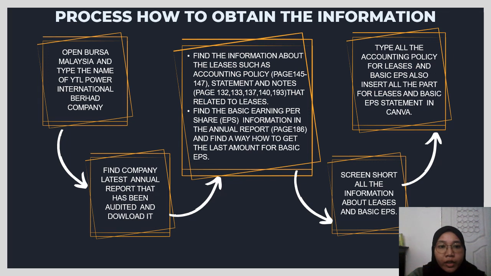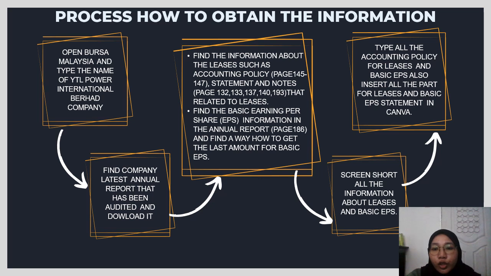Before I explain about the lease and basic EPS, first I will explain the process of how I obtained the information for this presentation slide. First, I opened Bursa Malaysia and found YTL Power International Berhad, and then I found the annual report for the company.